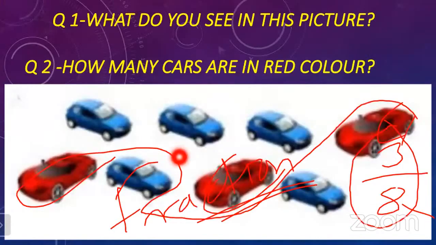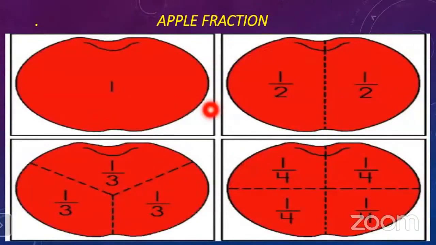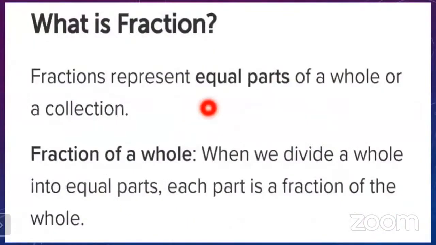Look at here. This is one type of collection, and this is the whole, which has been divided into equal parts. Look at here: in 2 parts, in 4 parts, in 3 parts. So what is given in the definition? Equal parts of a whole or a collection.